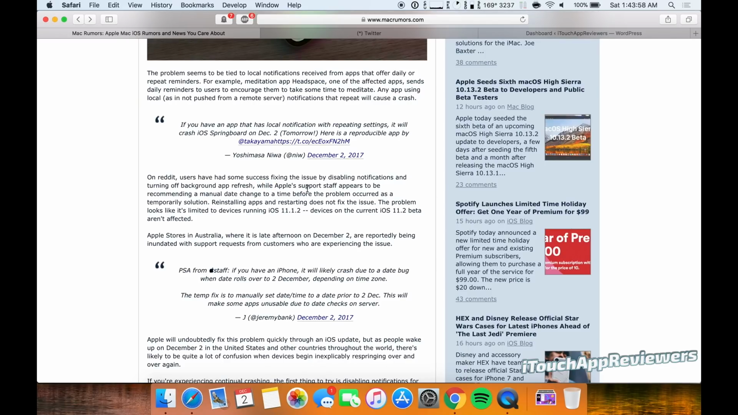Anyways, Apple support staff appears to be recommending a manual date change to a time before the problem occurred as a temporary solution. That is crazy. Reinstalling apps and restarting does not fix the issue. Problem looks like it's limited to devices running 11.1.2, and the 11.2 beta isn't affected. So if you want to completely fix it, because Apple doesn't have a fix yet, you guys can get on the 11.2 beta.